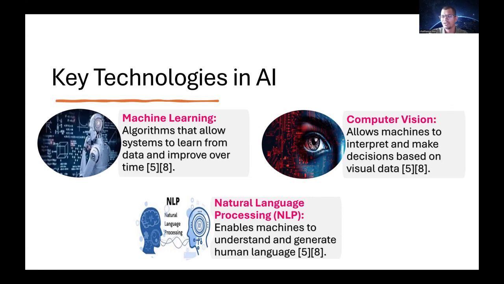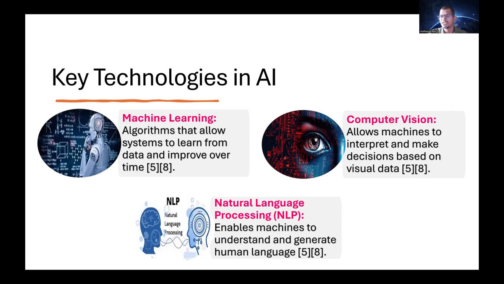The next one is computer vision. This will allow the machines to interpret and make decisions based on visual data. Just like a person viewing through a webcam and giving instructions, in the same way, a computer can do so with the help of a camera. Through a web camera, the artificial intelligence can take decisions based on what it sees.